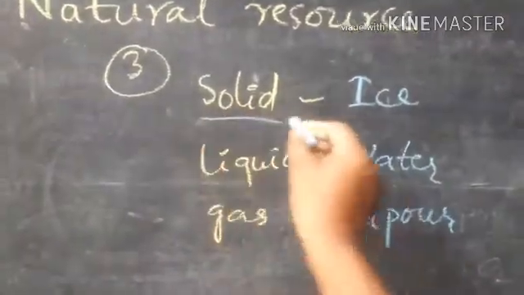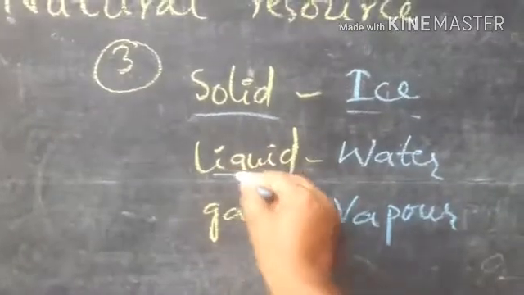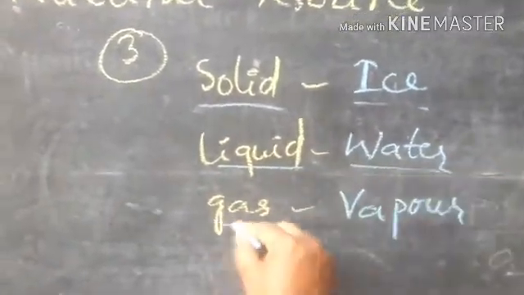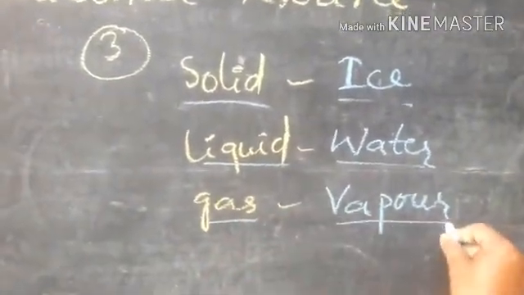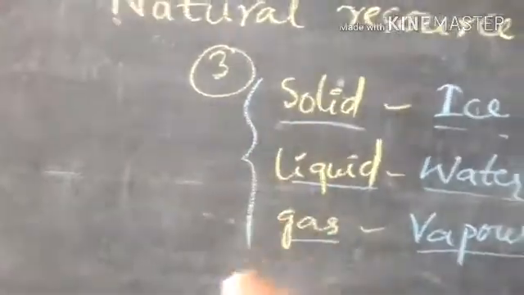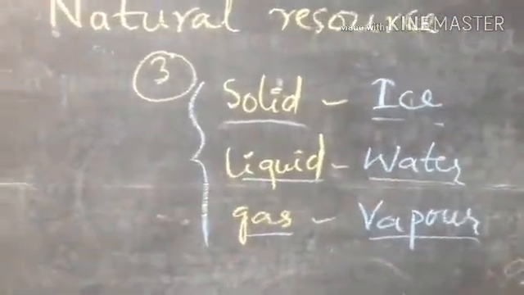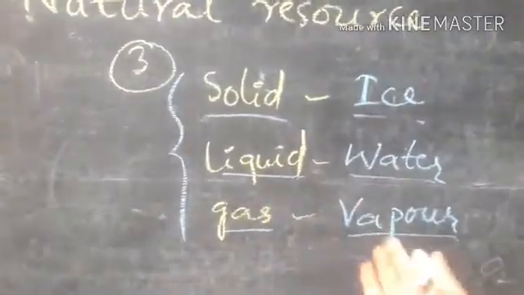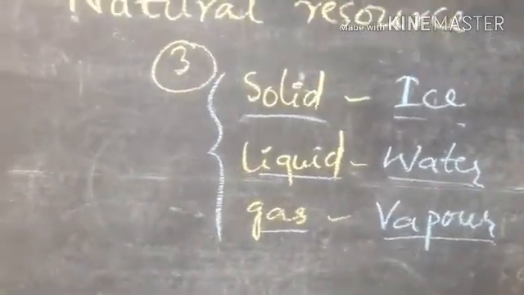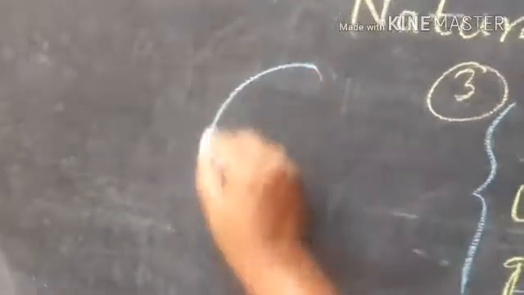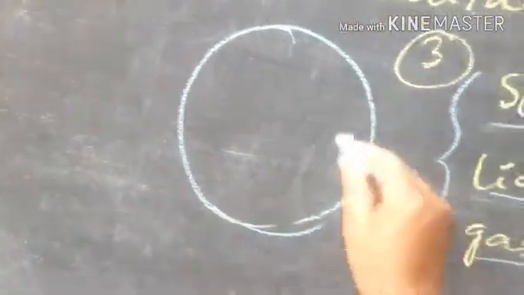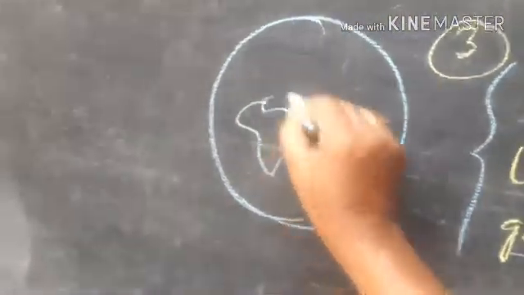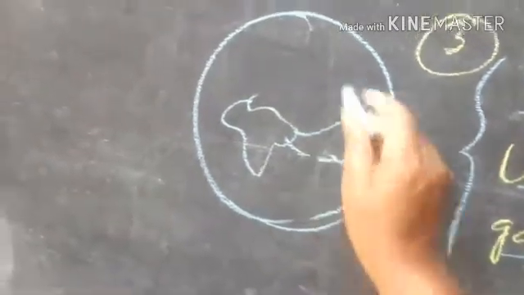Water is the only resource which is available in three forms: solid form ice, liquid form water, gaseous form vapor.